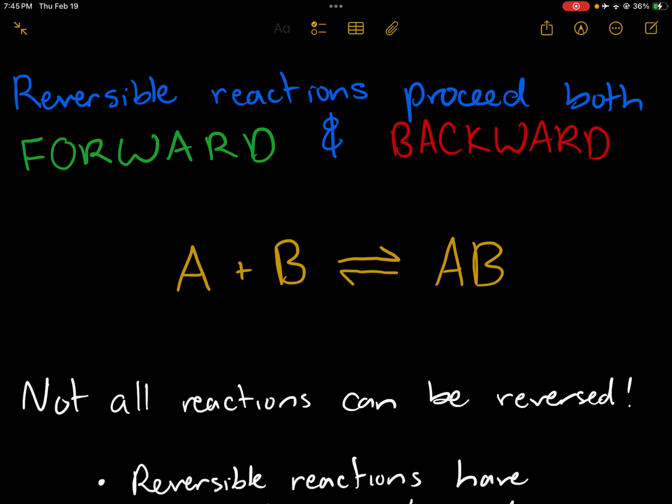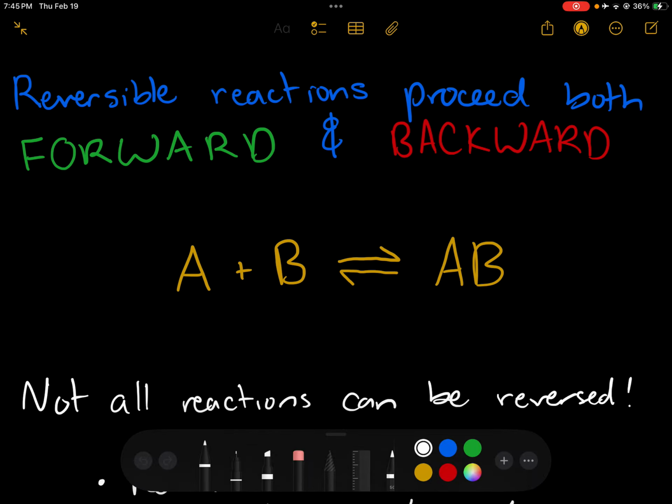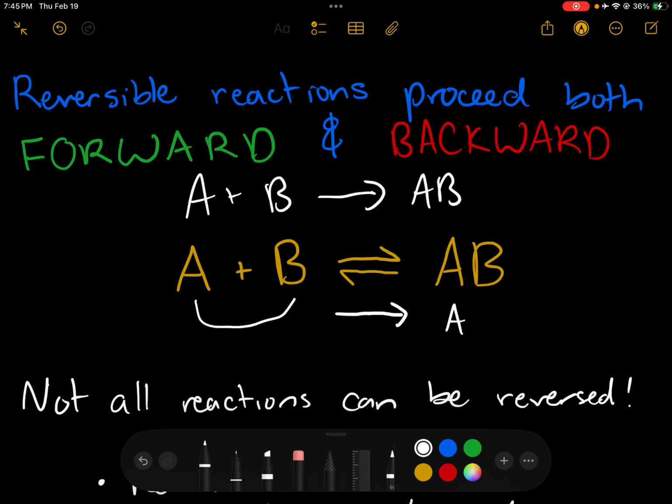They're different than normal reactions because typically normal reactions are written out like this: A plus B yields AB. We have a one directional arrow indicating that the reaction is going to go forward. All of our A's and all of our B's are going to react together to produce that compound. But with a reversible reaction, we don't necessarily only get the forward reaction. When you mix A and B together, yes, initially you will be going forward to produce AB as a product. However, as you accumulate AB, they're going to start crashing into each other and actually break back apart so that we can start moving backwards over time.